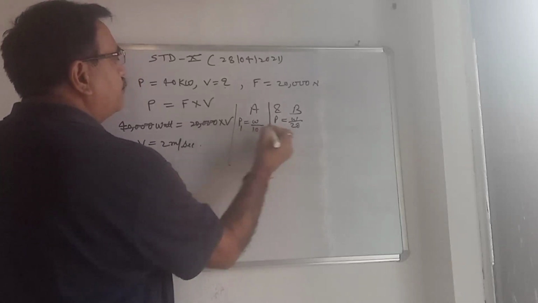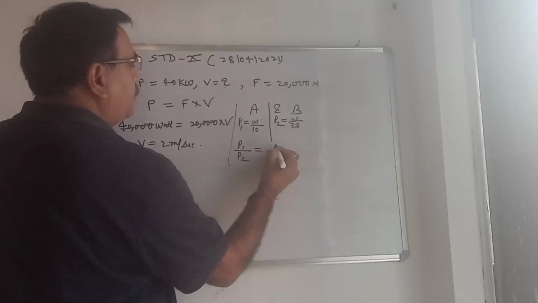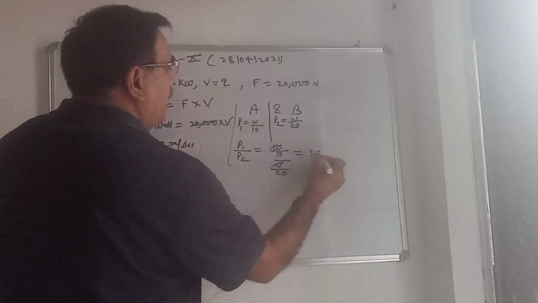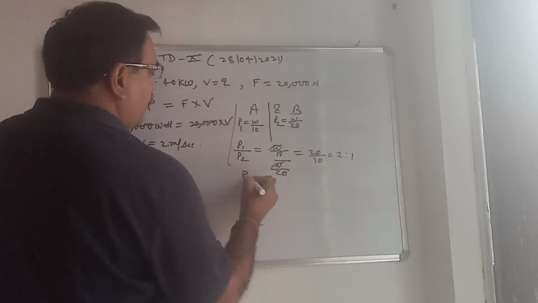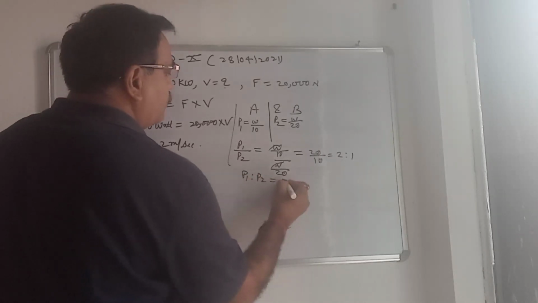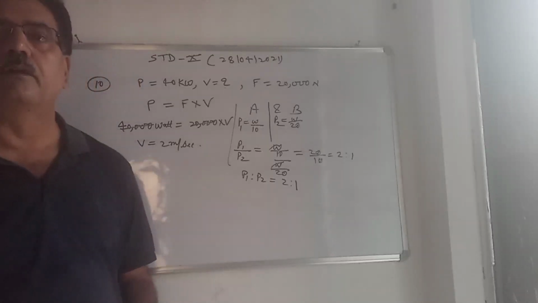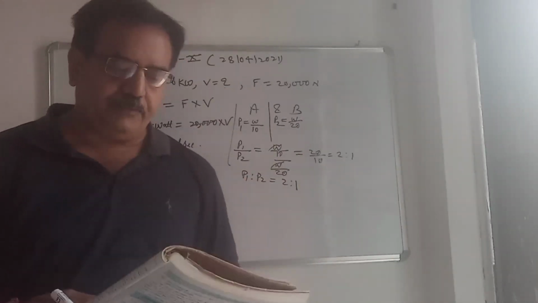Find out the ratio of power, P1 by P2, which is W by 10 by W by 20. W cancels, and 20 by 10 means 2:1. So P1 is to P2 will be 2:1. Power will be different, work done will be the same.